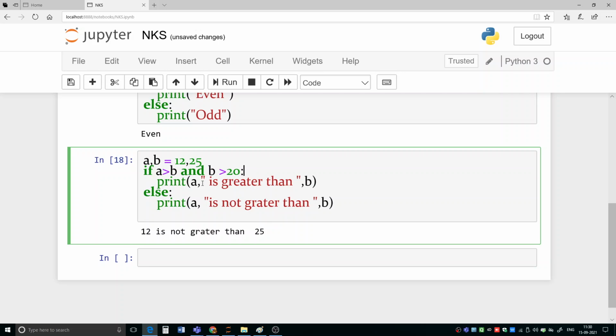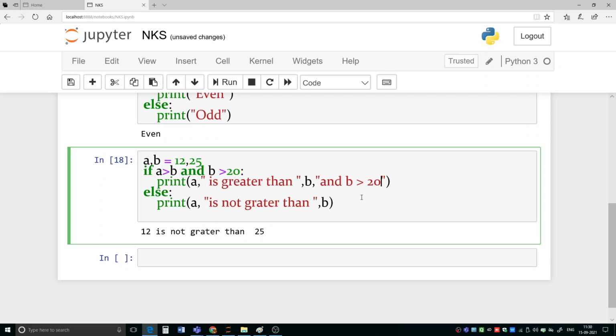Now suppose here I am writing A is greater than B and B is greater than 20.